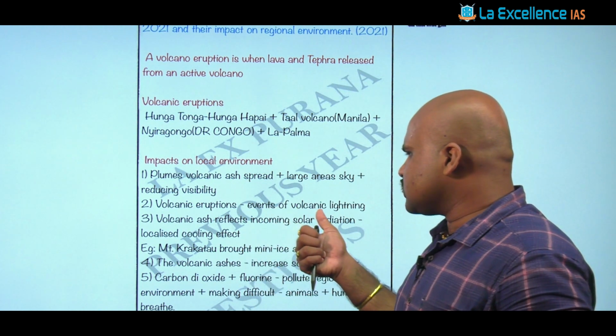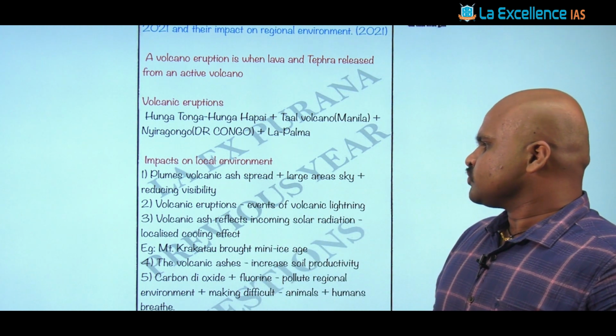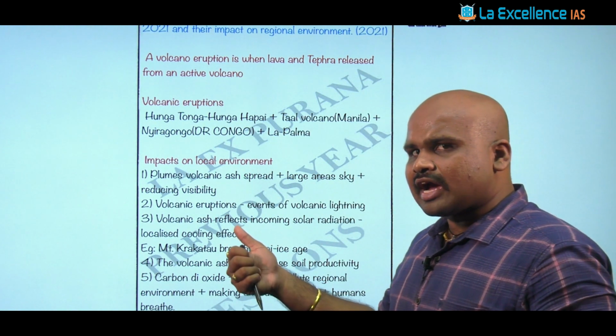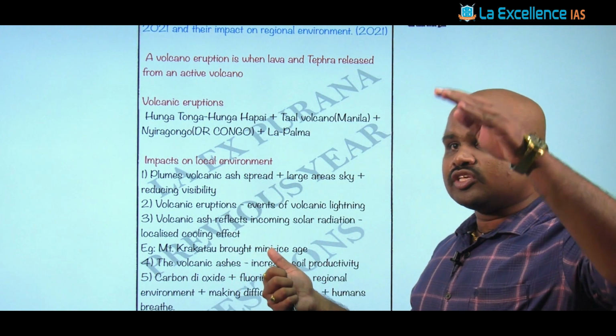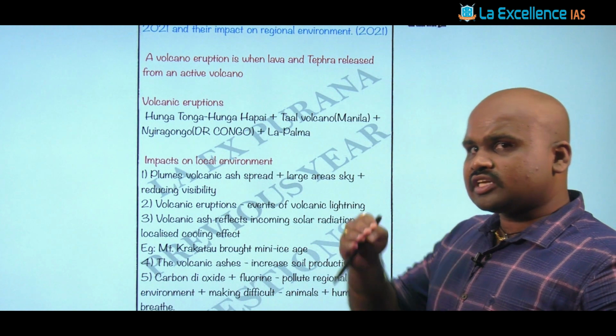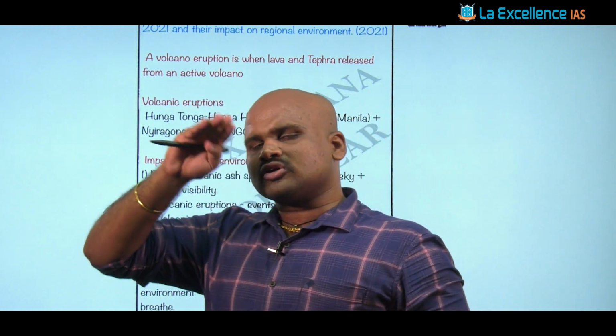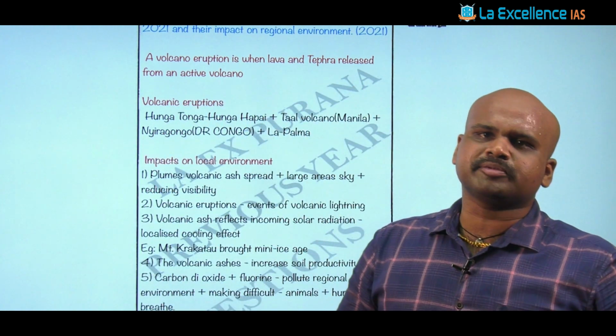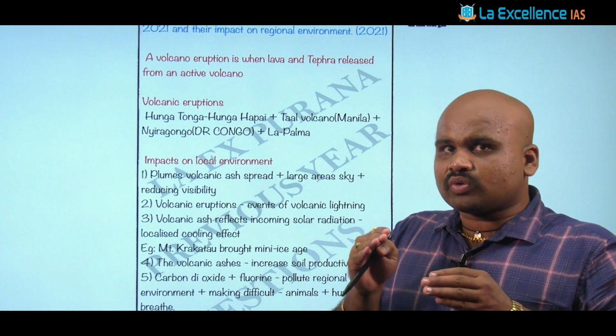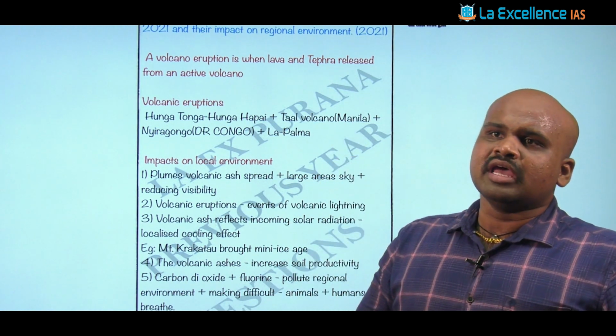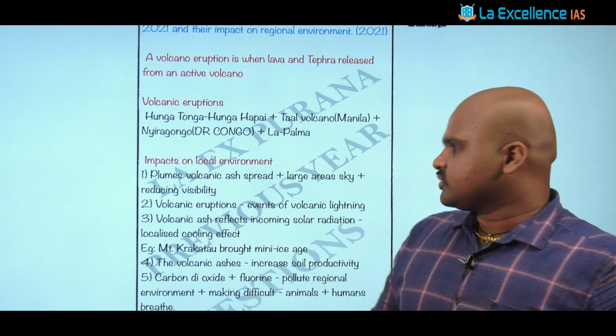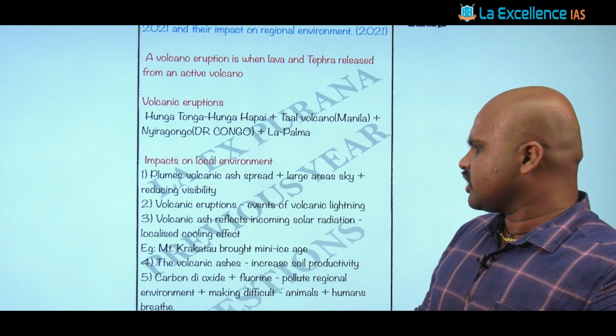Then it can also result in events of volcanic lightning. Apart from that, this can also act as a reflector with respect to solar insolation. And because of this reflecting nature of the constituents or the composition of the volcanic eruption, it can virtually have a cooling effect on that particular environment or region. That is what we have discussed, localized cooling effect, right?